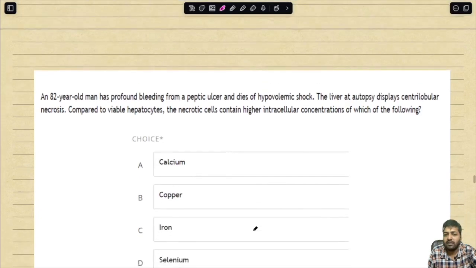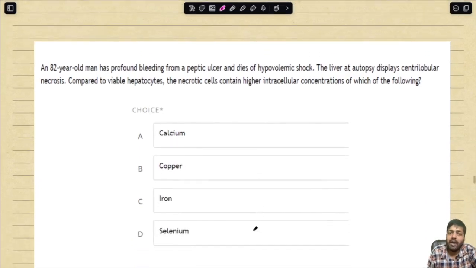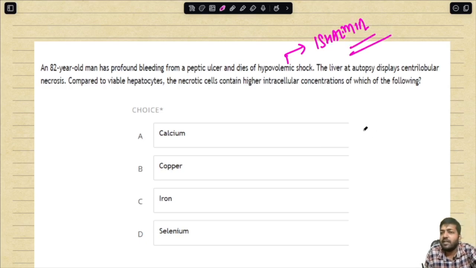Then question number 23. An 82-year-old man has profound bleeding from a peptic ulcer and dies of hypovolemic shock. When there is hypovolemia, they are talking about ischemia. Ischemia has taken place. Liver at autopsy displays centrilobular necrosis, so necrosis is there. Now compared to viable hepatocytes, the necrotic cells contain a higher intracellular concentration of which of the following?